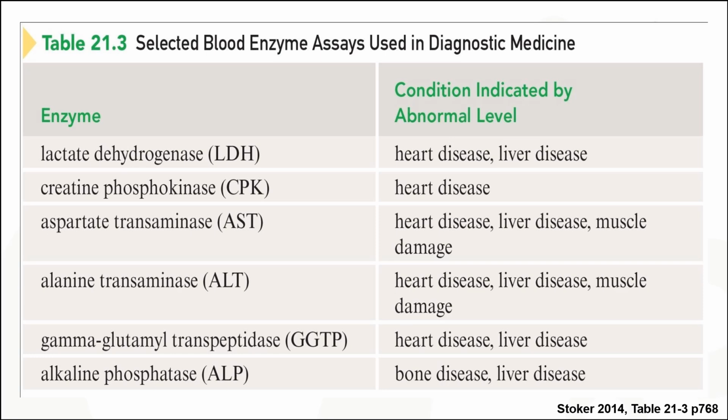Aspartate transaminase is also used in the diagnosis of heart, liver, and muscle damage. Alanine transaminase is also used to diagnose heart diseases, liver diseases, and muscle damage. GGTP is also used in heart disease and liver diseases. And alkaline phosphatase, ALP, is used in the diagnosis of bone diseases and liver diseases.